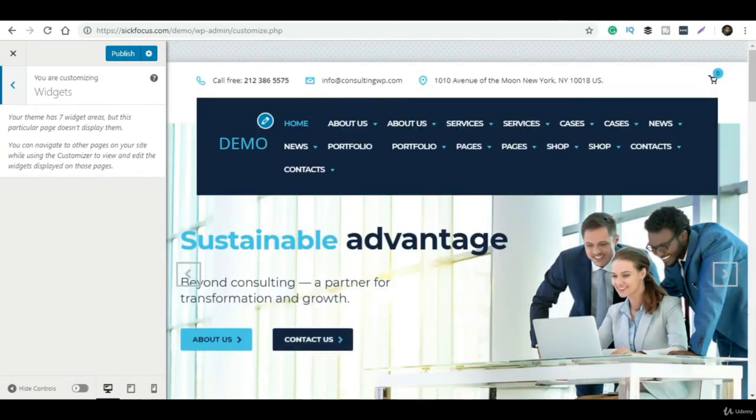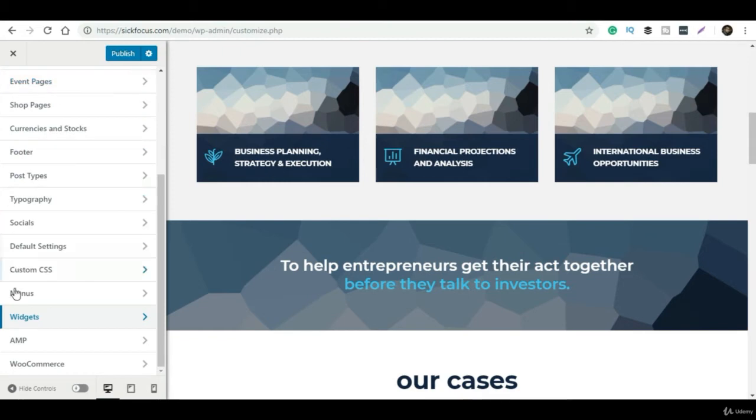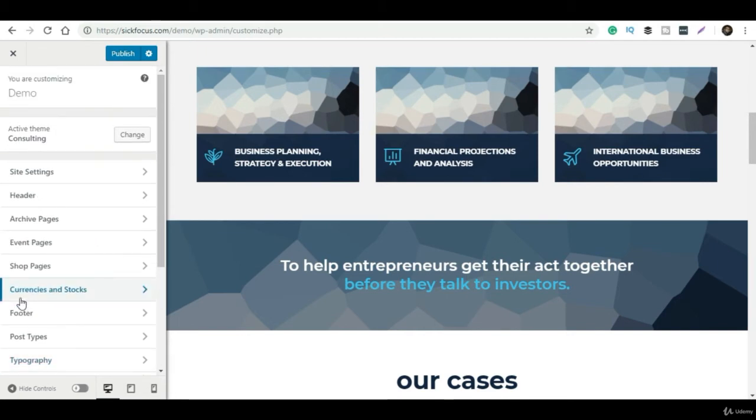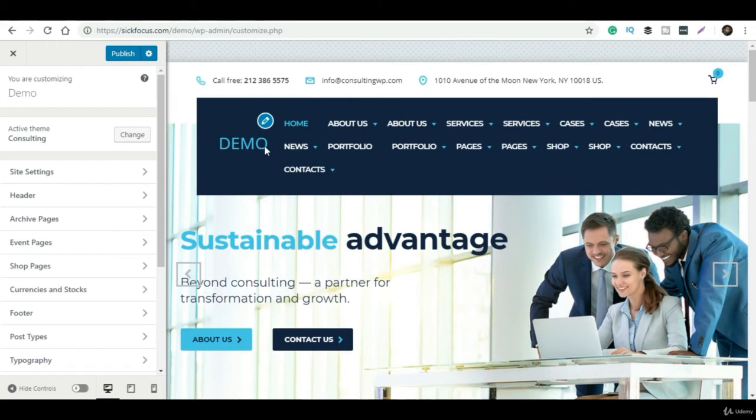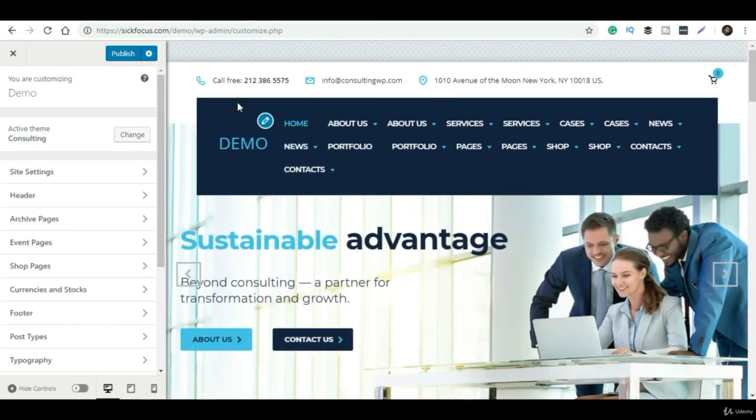So to change this logo, you have to go to Appearance. Here we can see Appearance and Customize. It will redirect to the page where we can change all the data. I have already come to this place, and here you will get one option called Site Identity. Just click on Site Settings and here you will get the option for logo and title.